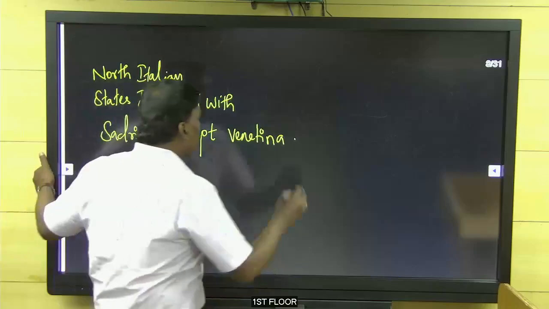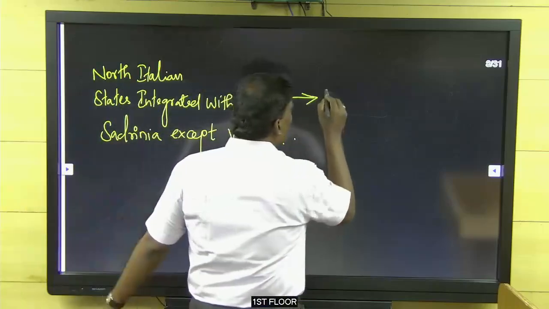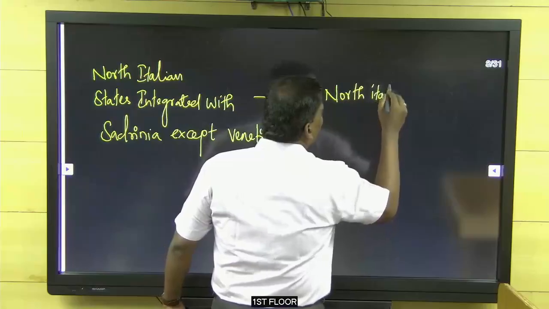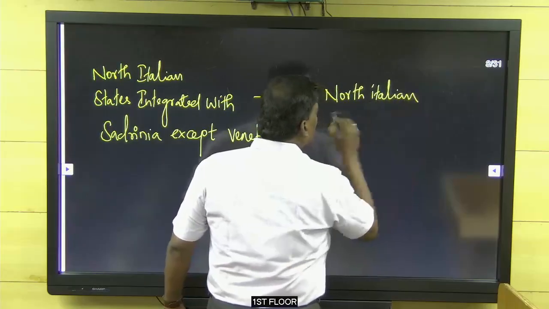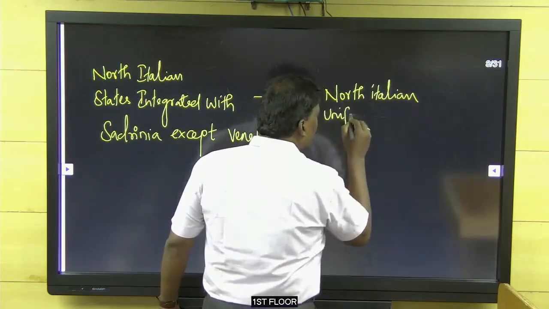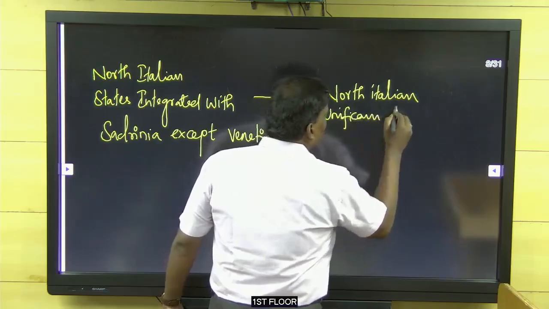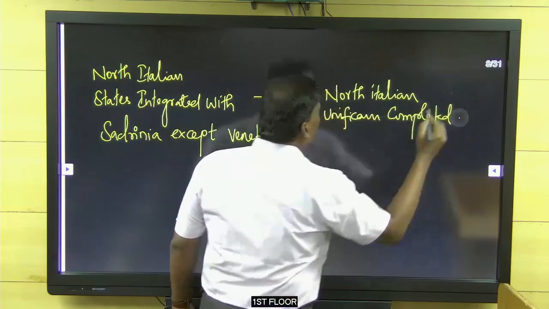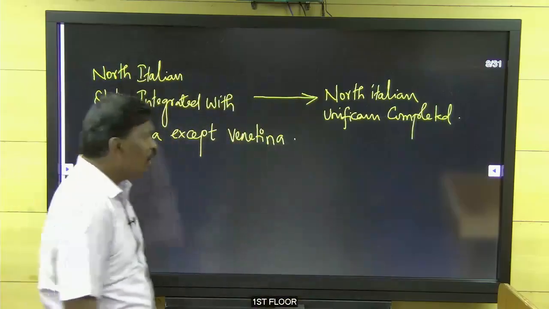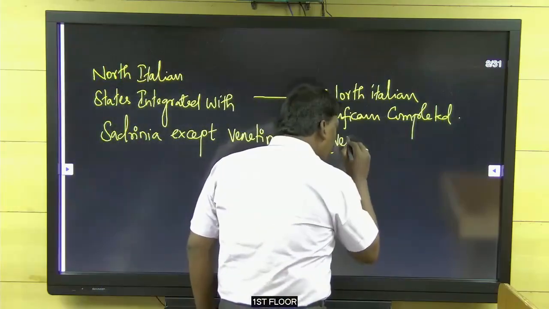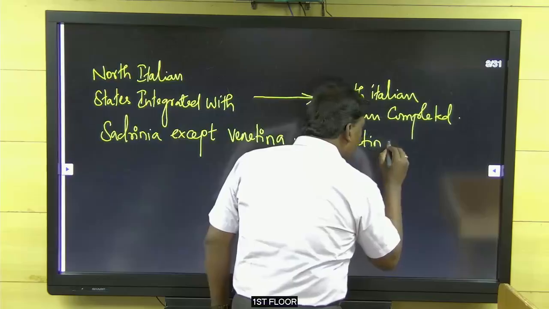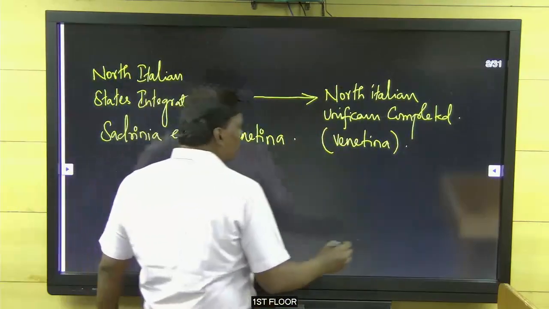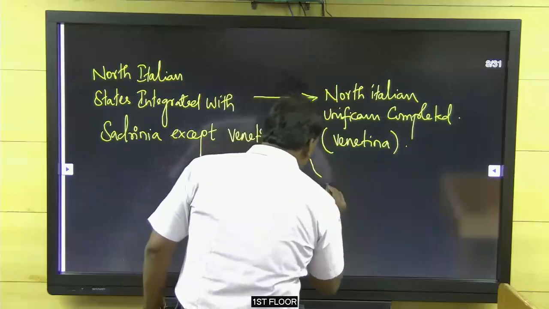So with this, North Italian unification was completed, without Venetina.